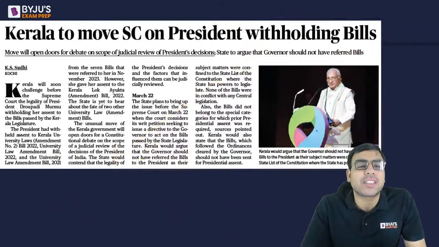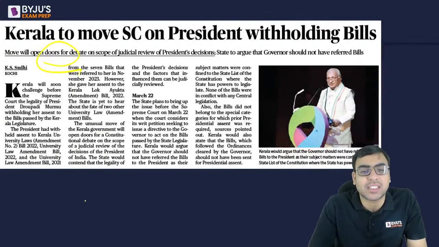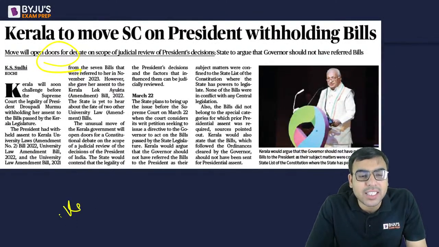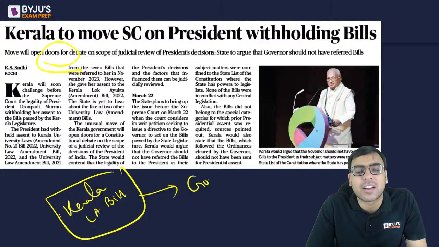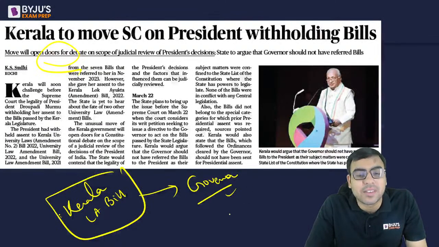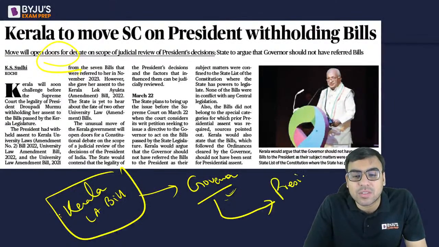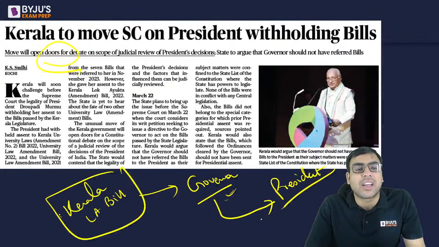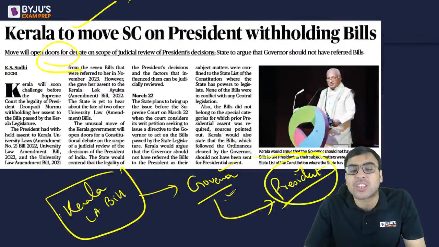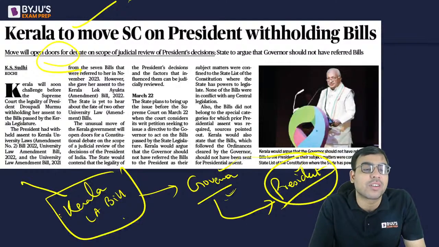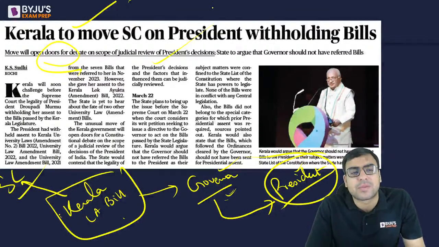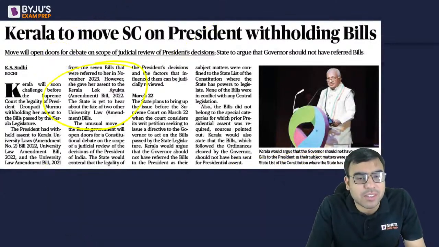Now, why is the Kerala government doing this? See, what happened was the Kerala government has said that when the Kerala Legislative Assembly passes a bill, it goes to the governor, and the governor can give assent, or reject, or send it back, but there is one more option where the governor can send it to the president also. Basically the Kerala government is not happy that the governor has sent it to the president and the president has not signed it. So they have moved the Supreme Court, and let's see what will happen about it. These are some of the bills: Lokayukt bills, and then university law bills.